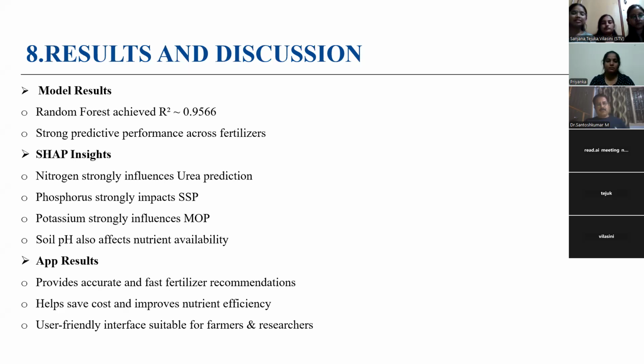From SHAP analysis, we observed that nitrogen has the biggest impact on urea prediction, phosphorus strongly affects SSP, and potassium influences MOP. Our application provides fast and accurate fertilizer recommendation, helps to reduce cost, prevents overuse of fertilizers, and supports best crop yielding. Thank you.